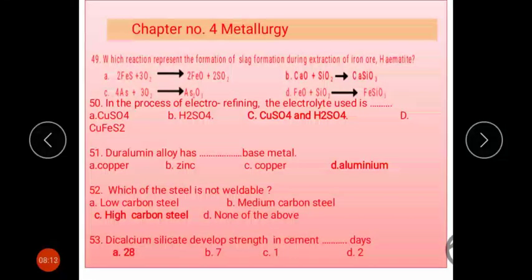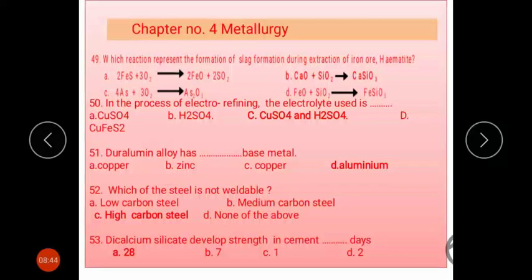In the process of electrorefining, which electrolyte is used? In the case of copper electrorefining, we have to use copper sulfate as the electrolyte along with H2SO4. Duralumin alloy has aluminum as the base metal. Next, which of the steels is not welded?